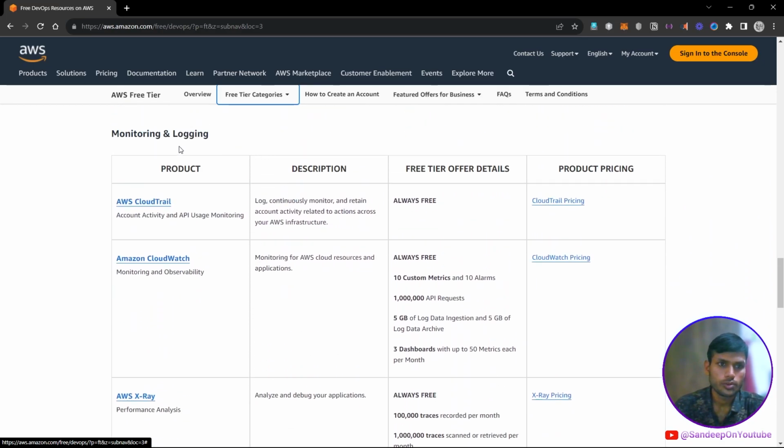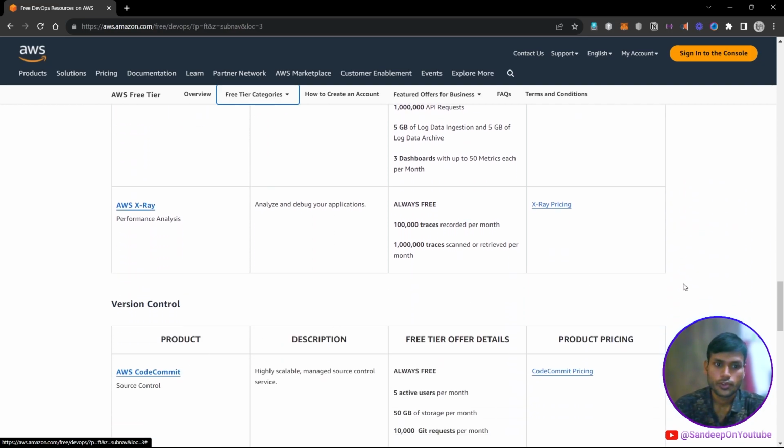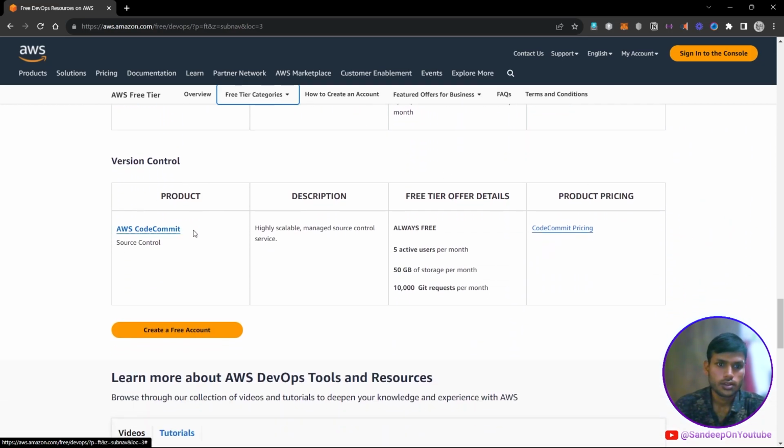And if you do something related to monitoring and logging, then you can use AWS CloudTrail, Amazon CloudWatch, or AWS X-Ray. And you can use CodeCommit to store your own version of source code. It's a kind of service like GitHub, so you can use it to store the code of your project.